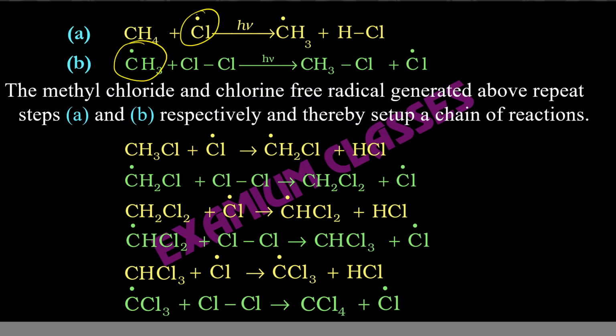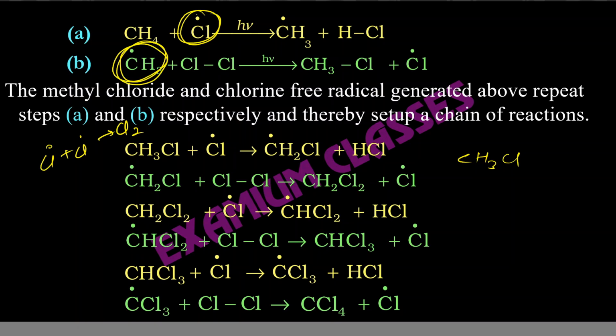So what can happen? There are three possibilities. This chlorine free radical can combine with methyl free radical and will produce CH3Cl, and they will not be available. In that sense, they can get consumed. Or chlorine free radical can combine with chlorine free radical, can give you Cl2 also.